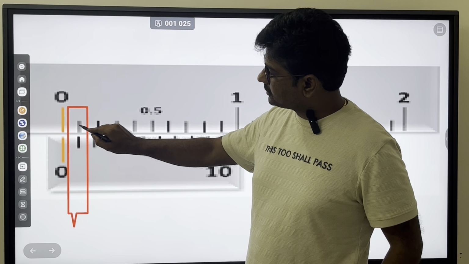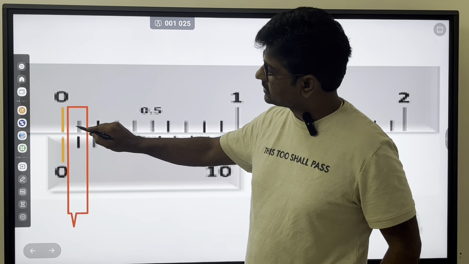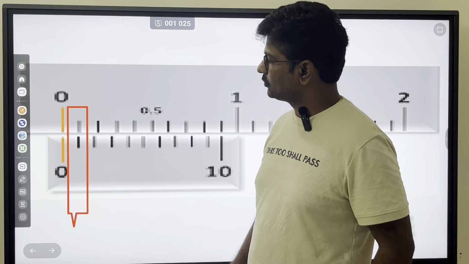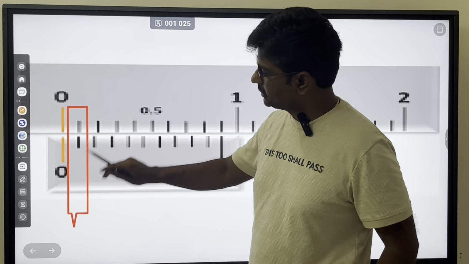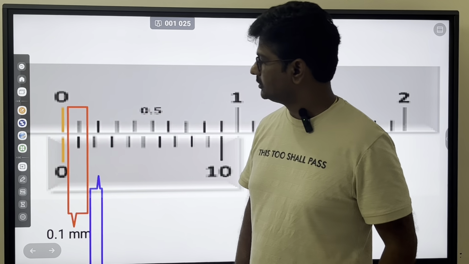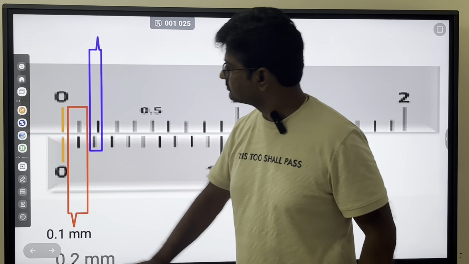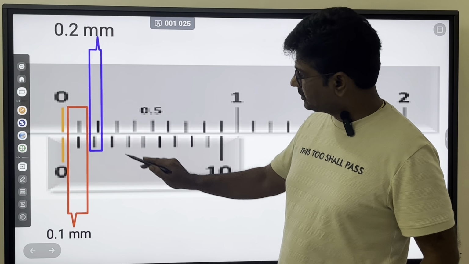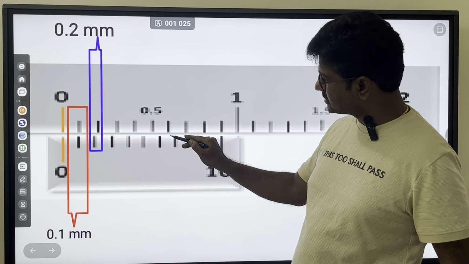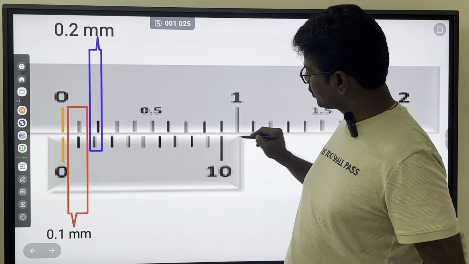The difference between the first division of the vernier scale and the first division of the main scale is 0.1 mm. Similarly here it is 0.2 mm. Similarly here 0.3, here 0.4, here 0.5, here 0.6, next 0.7, 0.8, 0.9, and here it is 1 mm.